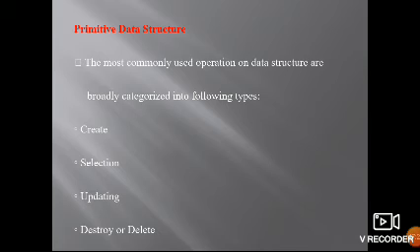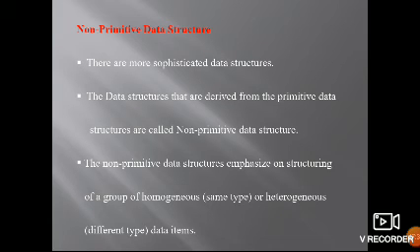Primitive data structures commonly support operations like create, select, update and delete. Non-primitive are the more sophisticated data structures. They are derived from the primitive ones. Non-primitive data structures are structured groups of homogeneous or heterogeneous elements. You can go for arrays or string structures.